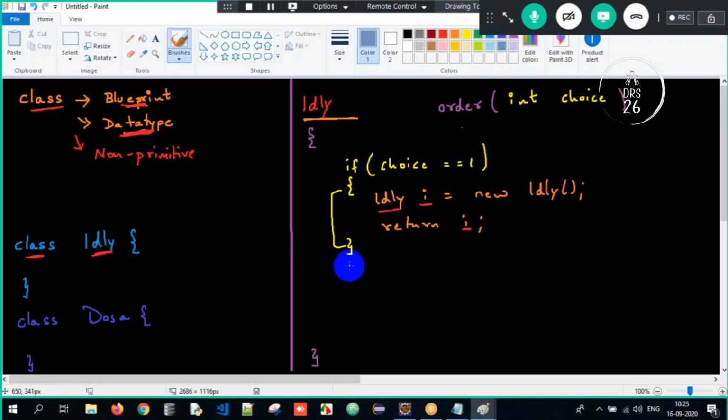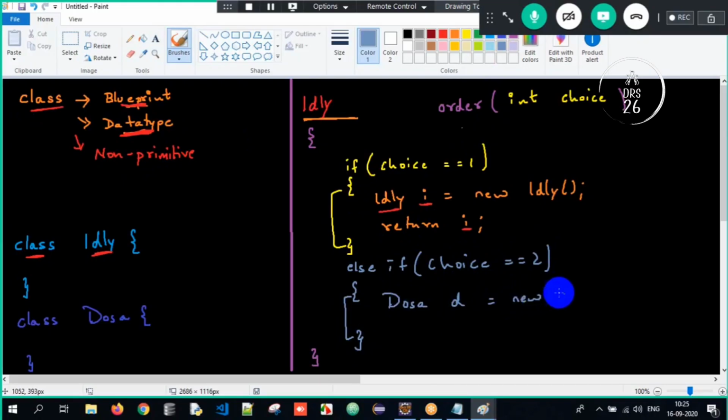Else if the choice is 2, it means I am creating an object of dosa: dosa d equals new dosa(). So here I have to return d. What will my return type be? My return type can become dosa here. Got the clarity here? Perfect.